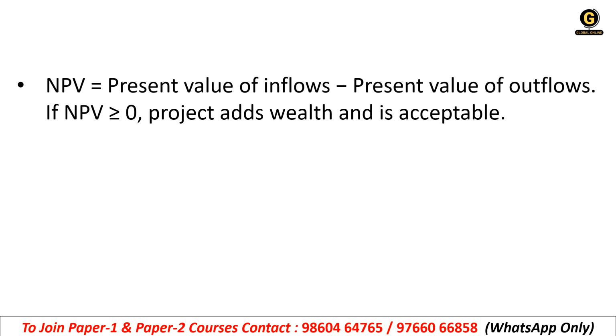NPV is present value of inflows minus present value of outflows. If NPV is greater than or equal to 0, the project adds wealth and is acceptable. Remember these formulas, how it is calculated and what the result will be.